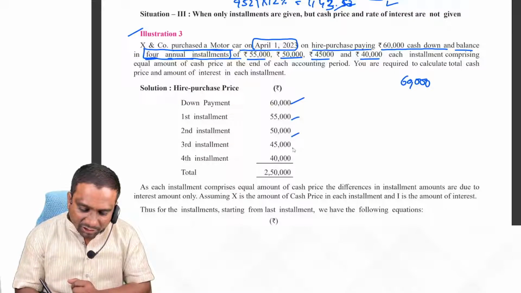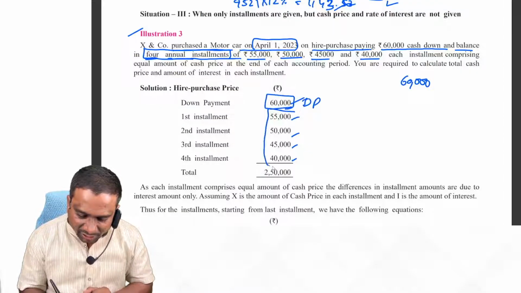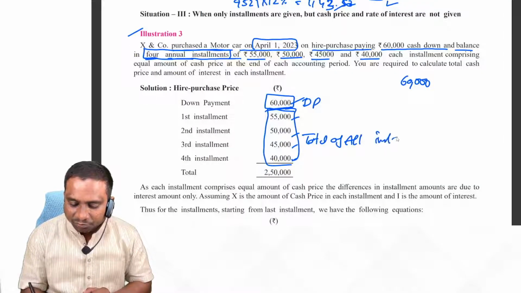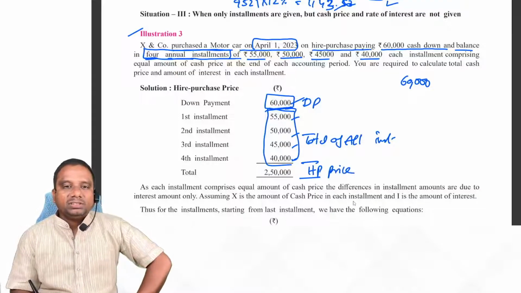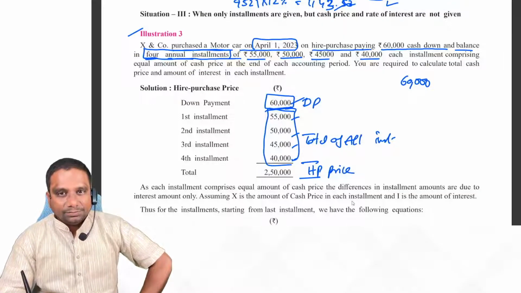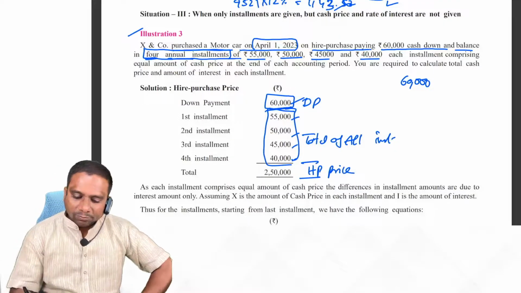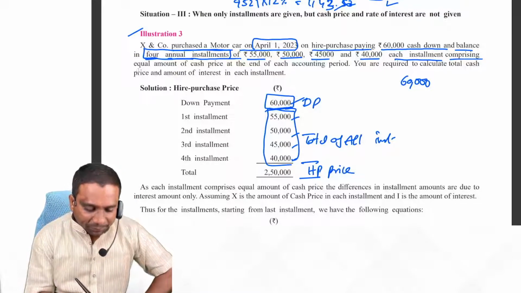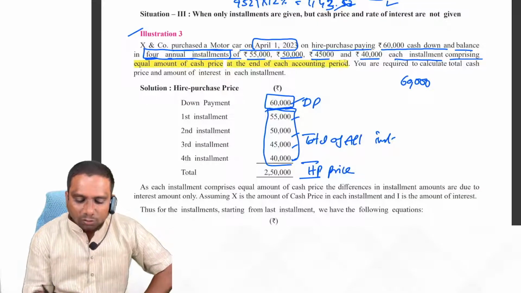That means these are the installments. If you add the down payment and the total of all installments, what do we get? Hire purchase price. 2.5 lakh is the hire purchase price. Clear? But we don't know the cash price. Do remember, each installment comprises an equal amount of cash price at the end of each accounting period. This point is very important.